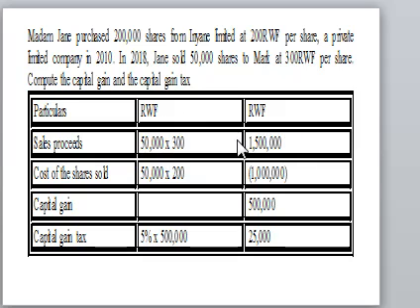Then we get our proceeds from the sale of the shares. Then minus our cost, remember the shares were purchased at 200. So we get 50,000 times 200. Then we get the cost of the shares. Then our capital gain will be the proceeds minus the cost. We get our capital gain. So to get the capital gain tax, we take the capital gain tax rate, which is 5%, times 500, then we get our capital gain tax.